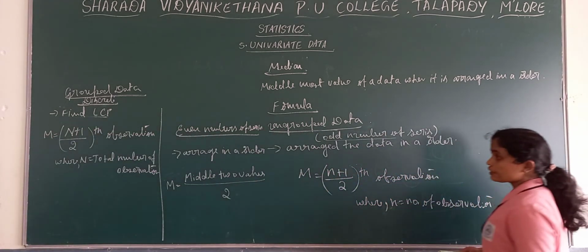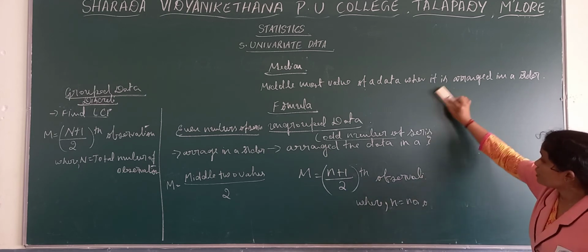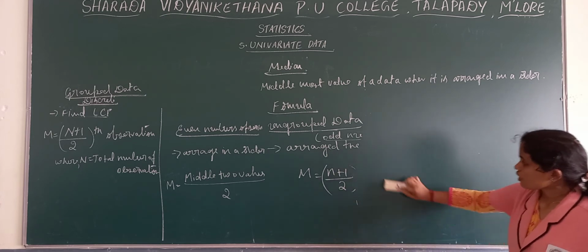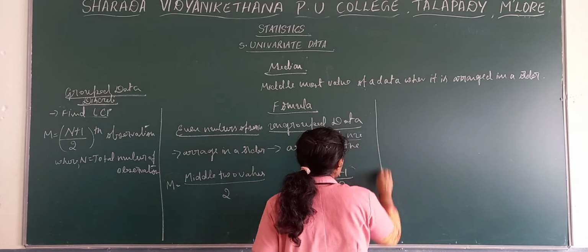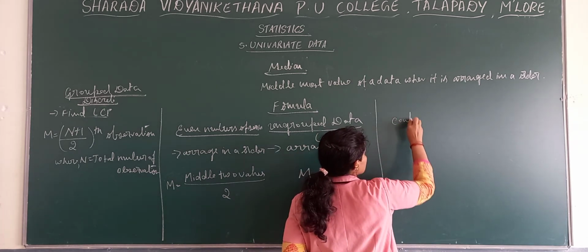So in order to write that, it is better to erase. I will erase this and we'll write the continuous formula here.